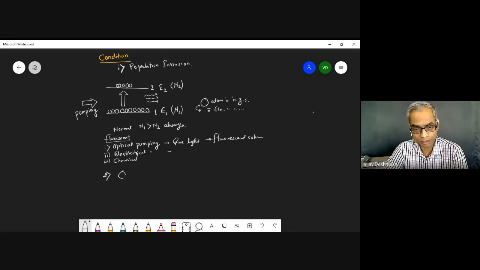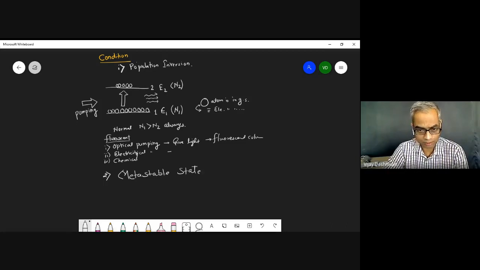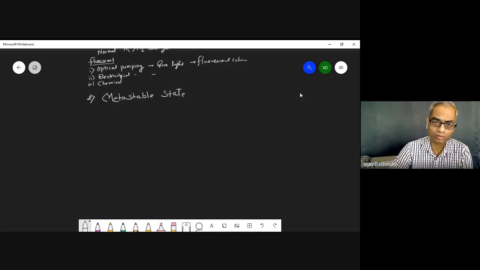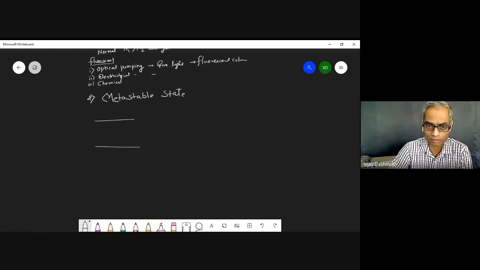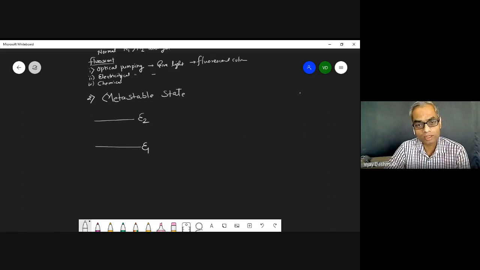The second thing is the metastable state. Now, what is this metastable state? For example, if we talk about two levels, this level and this level. Suppose this is the energy level E1, this is the energy level E2.